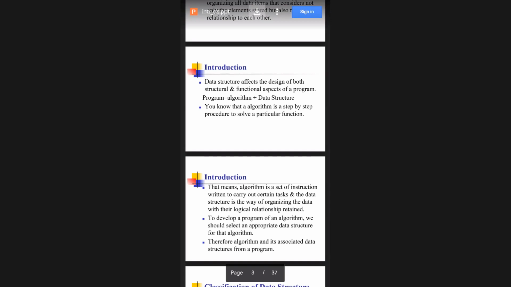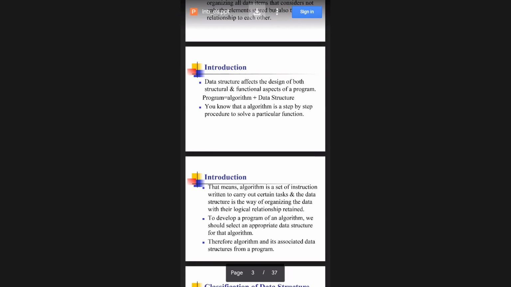Yes, ma'am. So after 4 years, when they ask you how you will write a program, you can't say you start with hash include. That is not right. You should say it is a step process: you frame the algorithm or flowchart, put it into steps, and then we write it in some language. The same thing it is saying here.